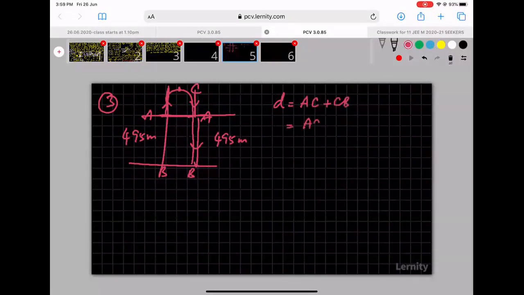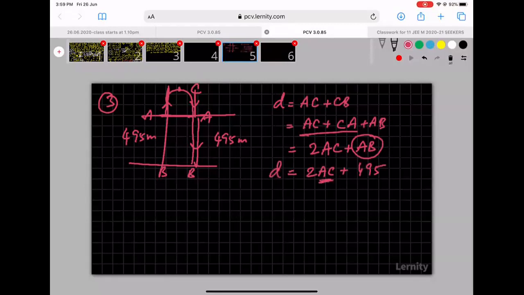The total distance covered by the object is what is to be calculated, which is basically AC plus CB. We can write that CB as CA plus AB. But AC plus CA is nothing but 2 times AC, plus AB. AB value is known, is 495 meters. So I just have to calculate the value of AC. To calculate the value of AC, I'll consider that motion separately. The motion starts at A and ends at C, let us say. The motion starts at A, which speed is U equal 10 meters per second upwards.